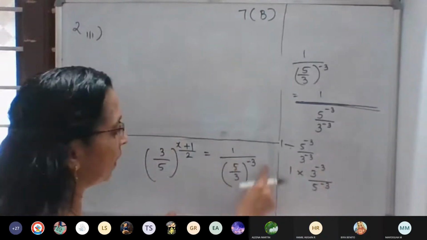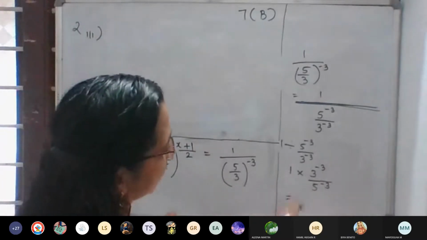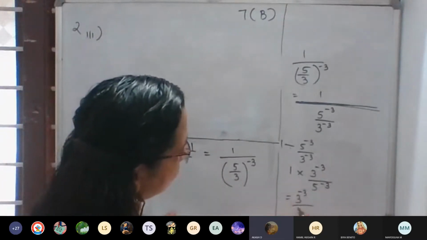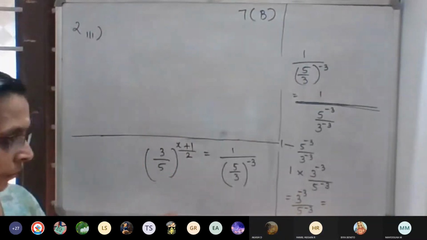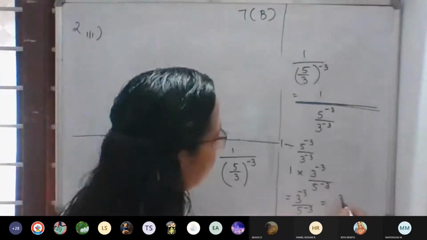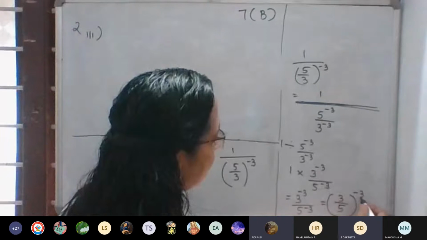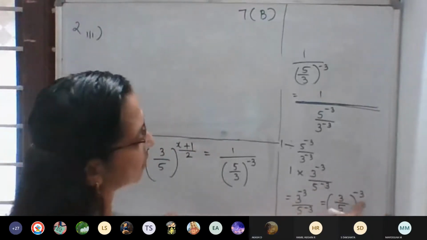So this whole thing we can write as 3 raised to negative 3 by 5 raised to negative 3. That can be written as 3 by 5 the whole raised to negative 3.